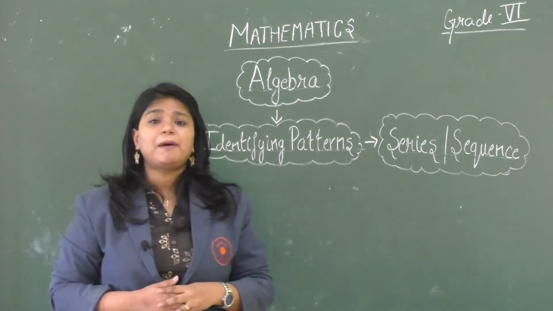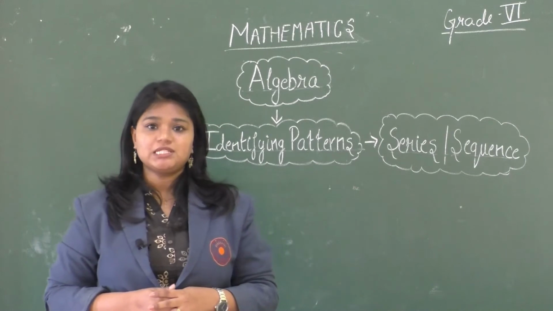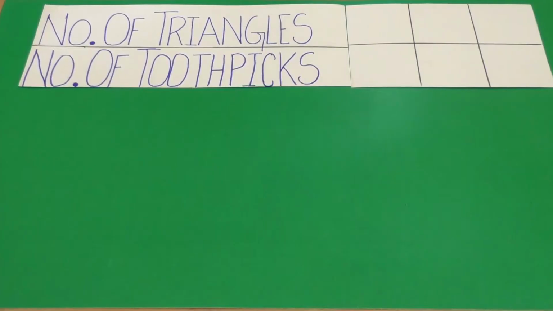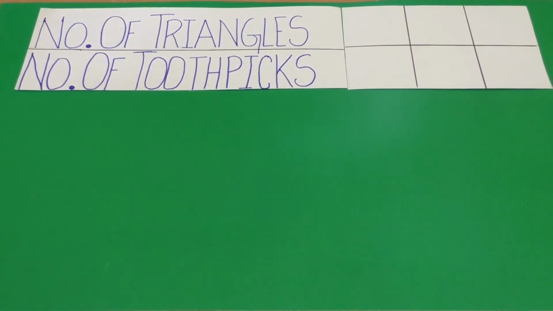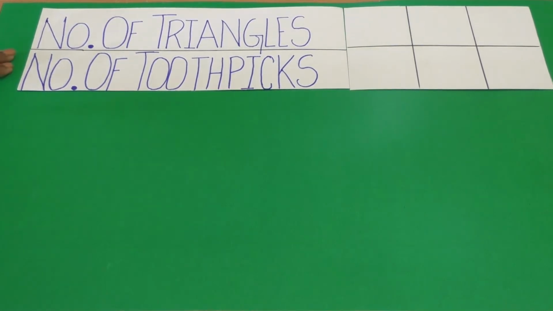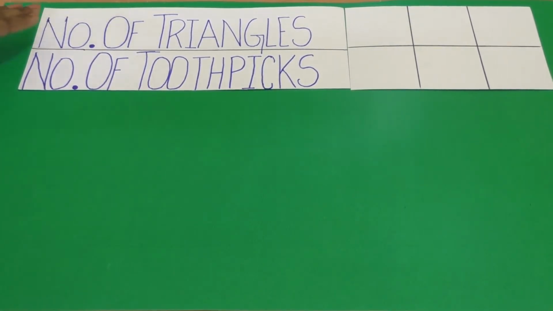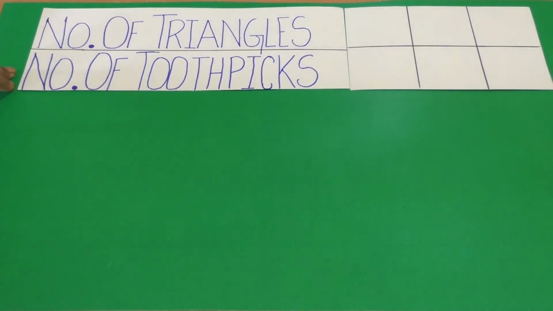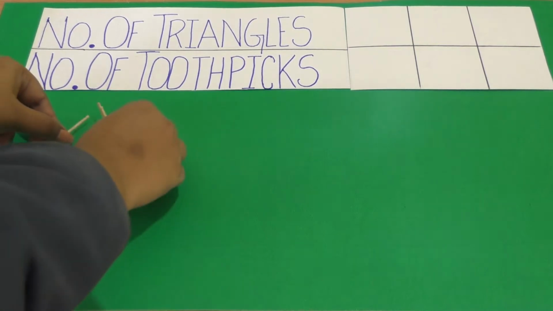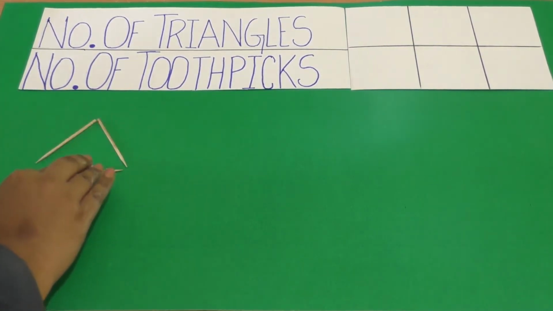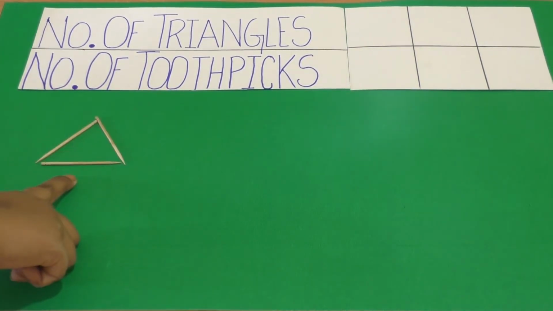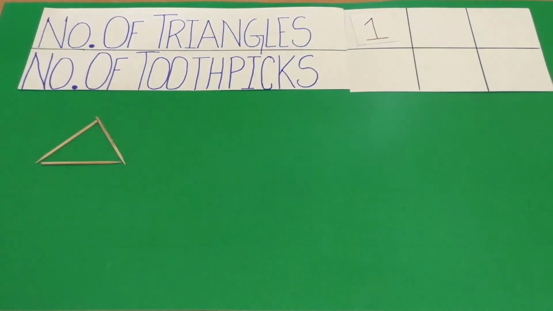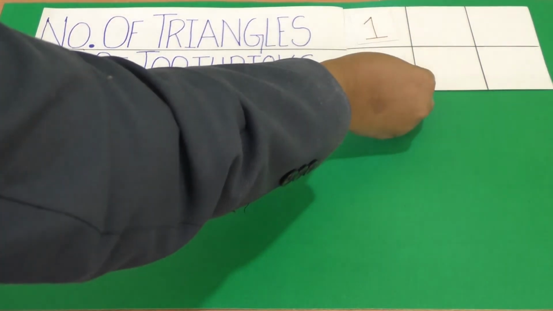So what are patterns? Pattern is a series or sequence of things that repeats itself. So here we will form few patterns of triangles using toothpick. Before that, we will first form a table representing number of triangles and the number of toothpicks required to form these triangles. So let's form the first triangle. So here we can see that for one triangle, 3 toothpicks required. So in the table we will write 1 triangle and the number of toothpicks required is 3.